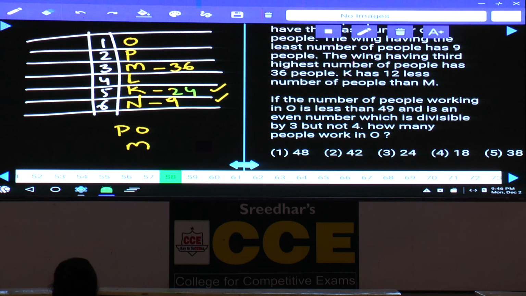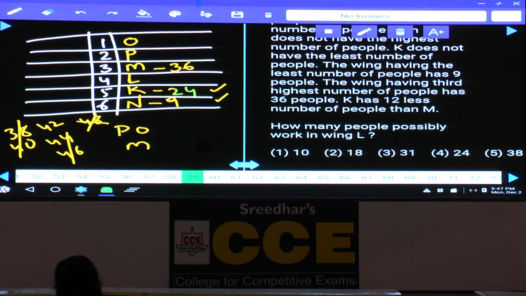Then coming to 58, if the number of people working in O is lesser than 49 and is an even number which is divisible by 3 but not 4. After 36, the even numbers we take here are 38, 40, 42, 44, 46 and 48. Among these numbers, it must be divisible by 3. Hence, what are the numbers left over here? Only 42 and 48. Out of which it should not be divisible by 4. 48 is ruled out. Now we are left with only 42. What is your answer here? 42, that is choice 2. 58, choice 2.